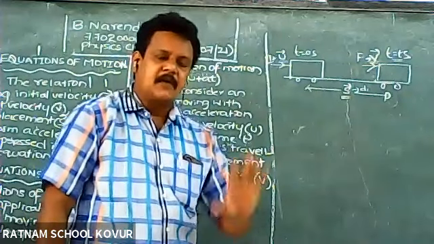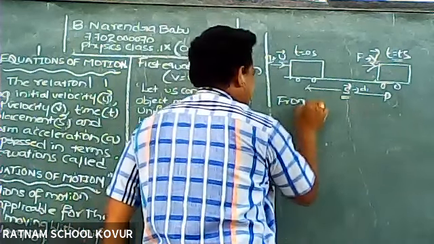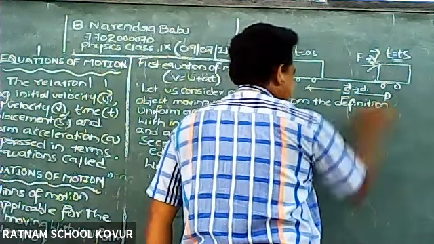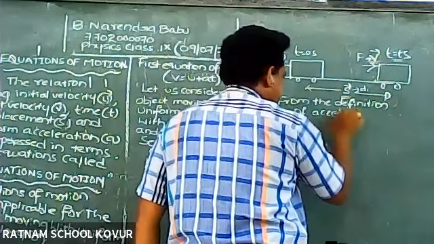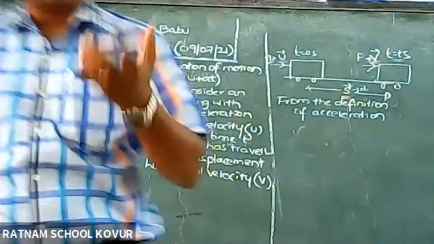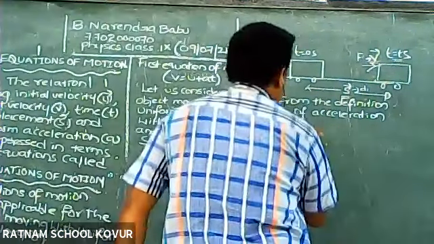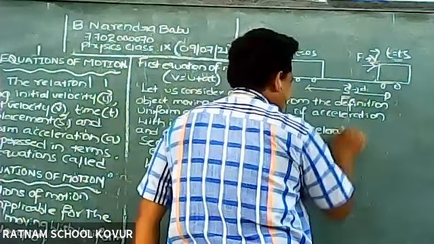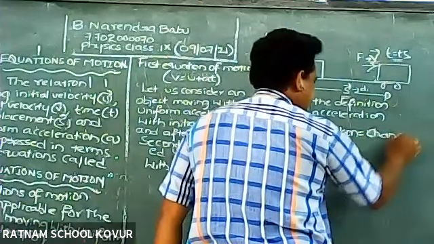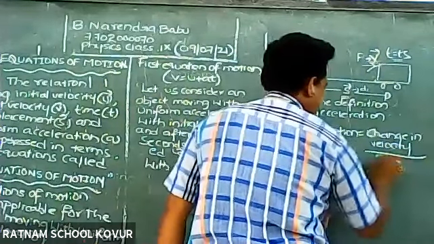Now I will use the definition of acceleration. Acceleration is equal to the rate of change in velocity, that is, change in velocity divided by time.